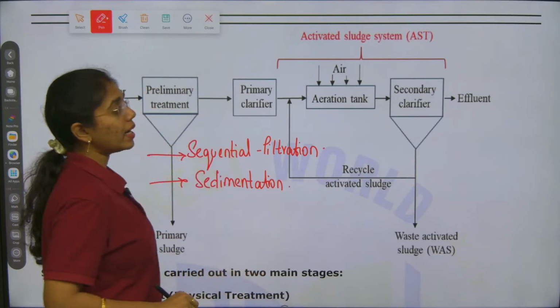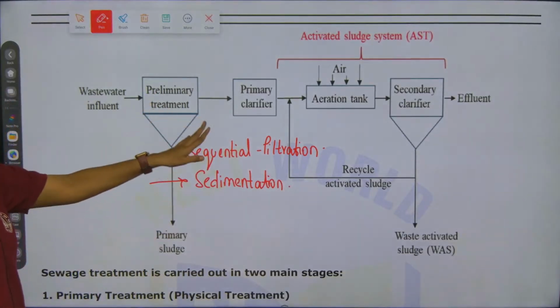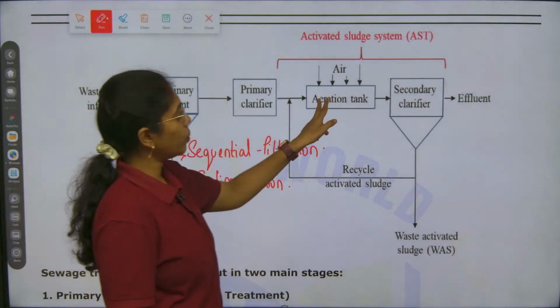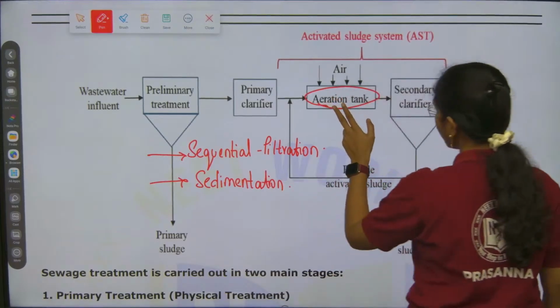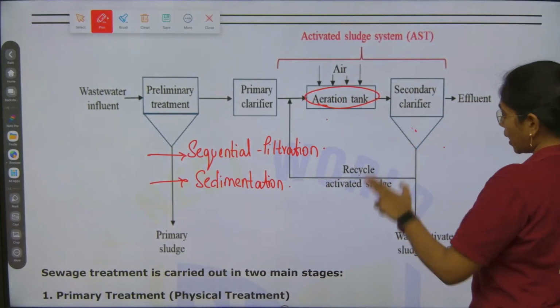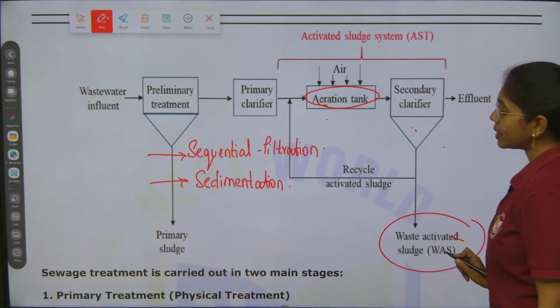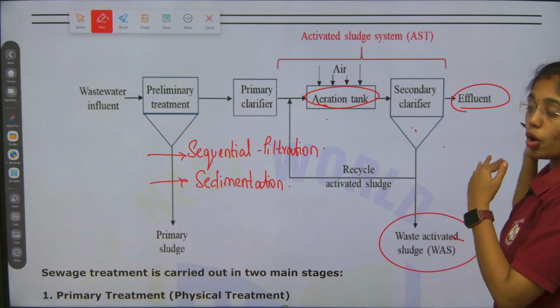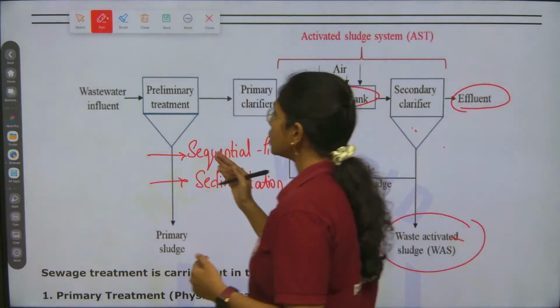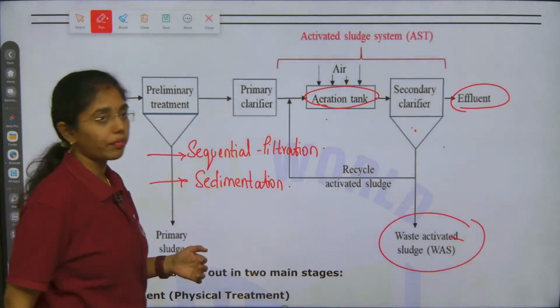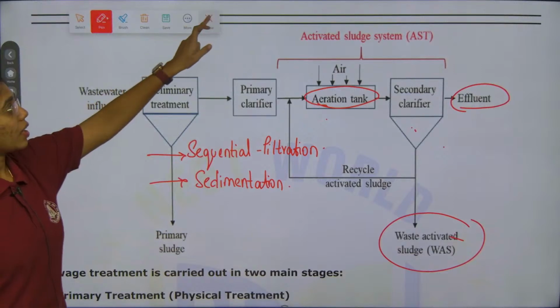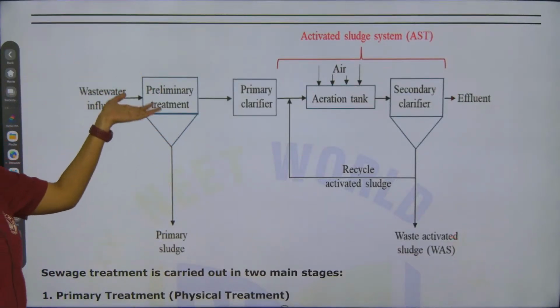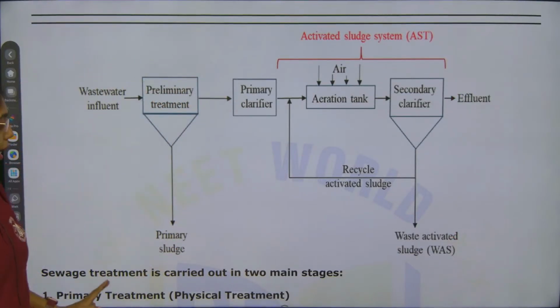Sequential filtration and sedimentation. Then primary clarifier, then it will be passed on to aeration tank. After that, secondary clarifier, which is anaerobic sludge digester, and then effluent is passed down to the water bodies. This is the sequential flow that you have to remember, and then you start on explaining each thing, primary treatment, secondary treatment, in that aerobic and anaerobic.